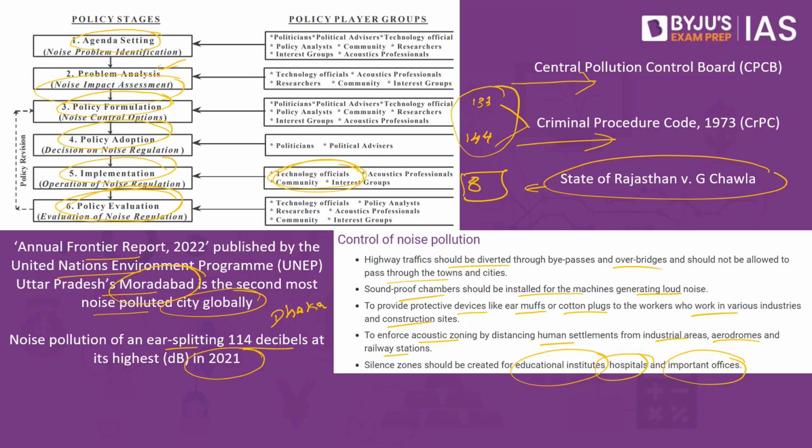So they go on to say that this data, which says that Moradabad happens to be one of the noisiest cities, second placed after Dhaka, may not be right, says this article. So there are many other cities in India, but Moradabad is a controversial one because the studies and the scientific reports do not show so, and they do not have sensors present in this city to measure the noise pollution, says this article.